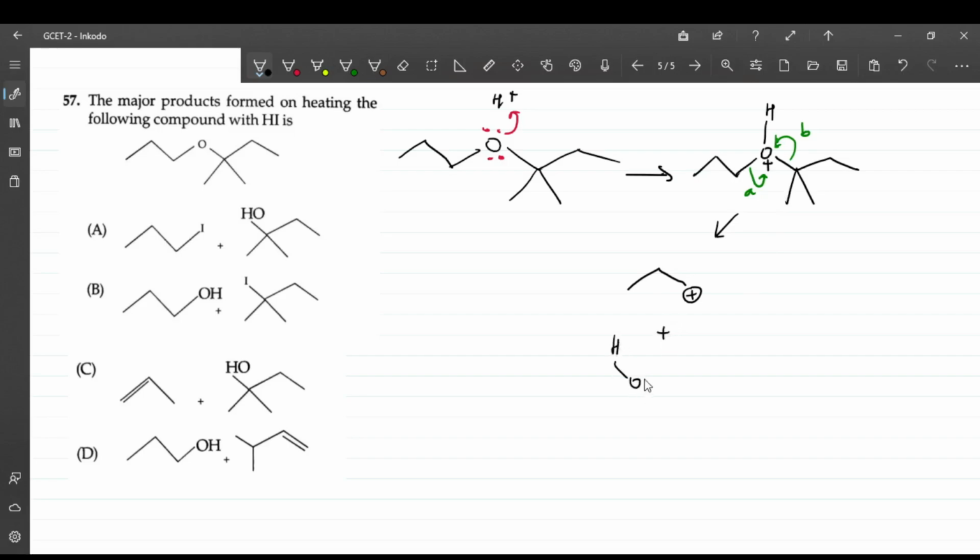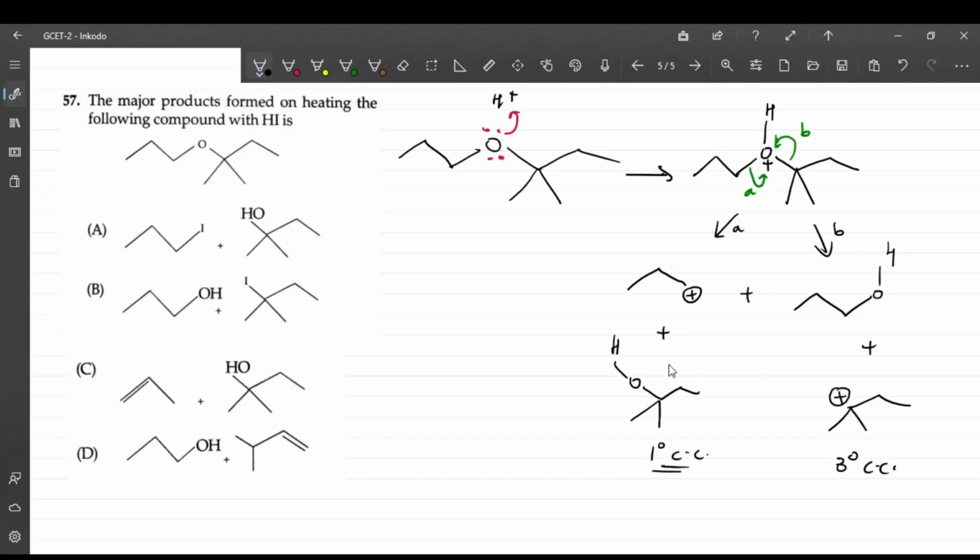This is HO, connected here. This is what you are going to get. And the other product, if it breaks via B, then you are going to have OH like this plus a carbocation formed here, right? In which case is the carbocation more stable? Here we are getting a tertiary carbocation and here a primary carbocation, so tertiary is more stable.